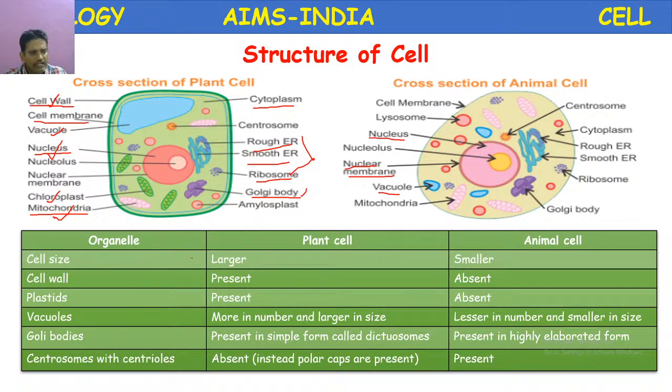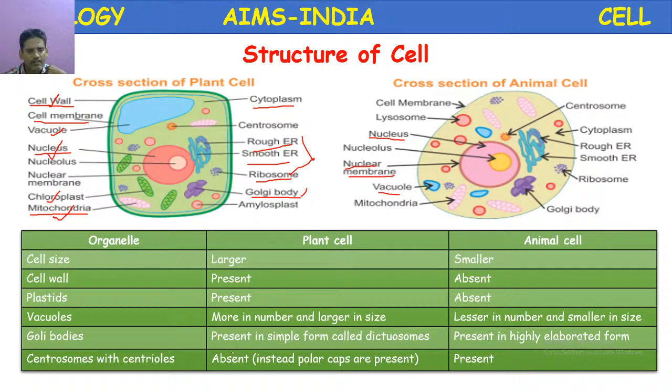So let us see the difference between plant cell and animal cell. If you take size, plant cells are large in size, animal cells are small in size, and the structures which are varying: cell wall is present in the plant cell and absent in the animal cell. Plastids are present in the plant cell, absent in the animal cell. Vacuoles: more in number and large in size in plants, less in number and smaller in size in animals.